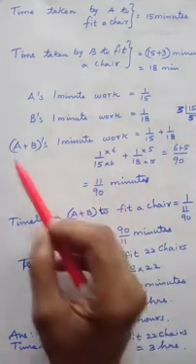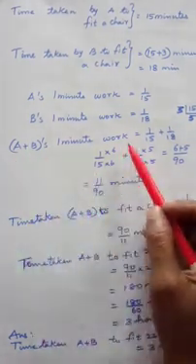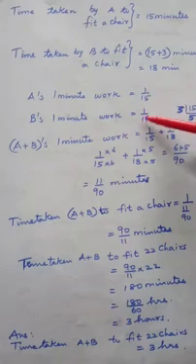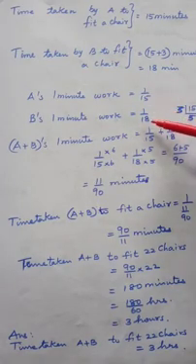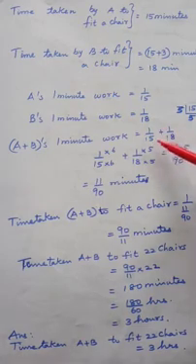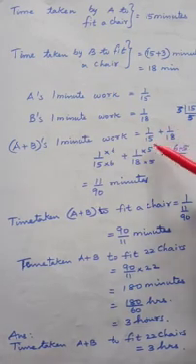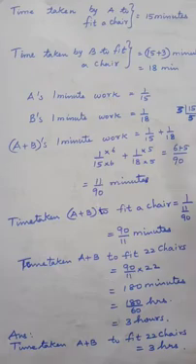Okay. Now you have to see A plus B's 1 minute work. So you have to add both. 1 by 15 plus 1 by 18. You have to see LCM for both. 15, 18. Divide by 3. 5 3s are 15, 6 3s are 18.